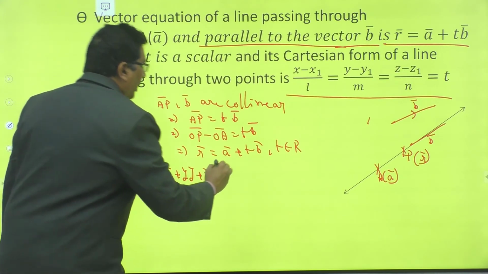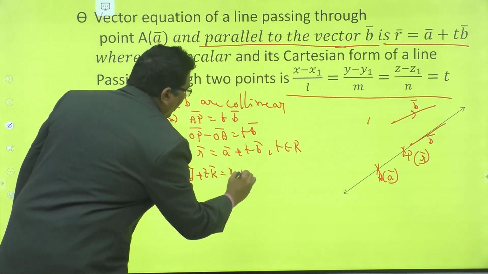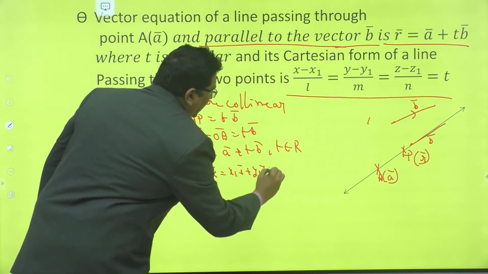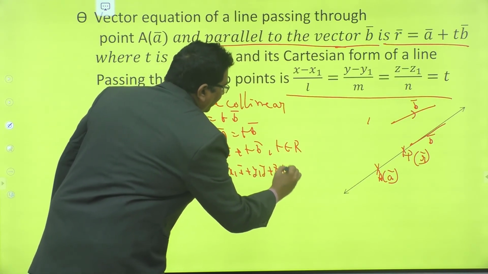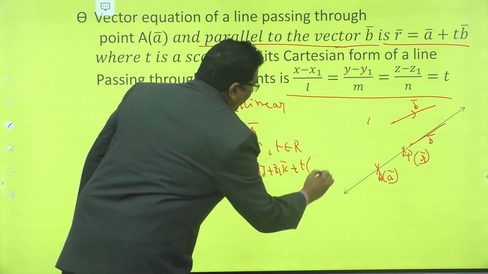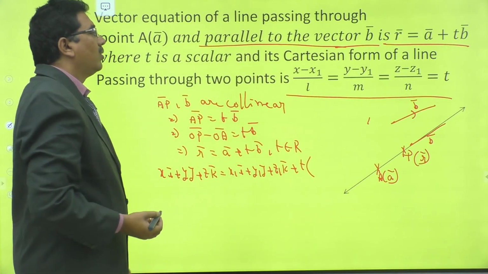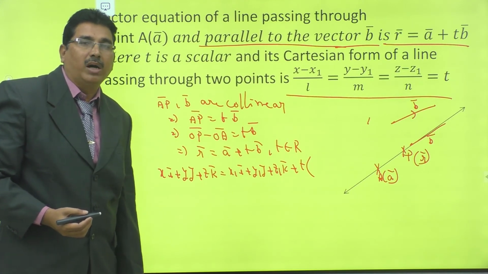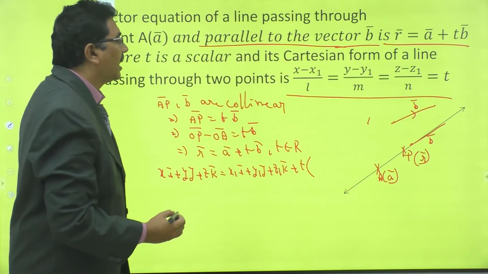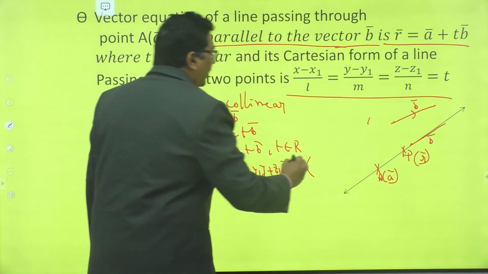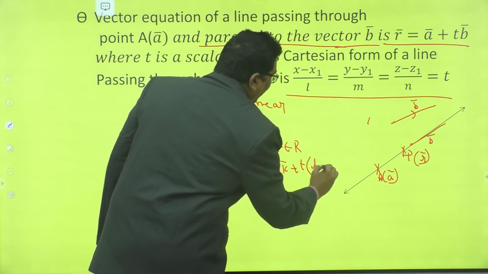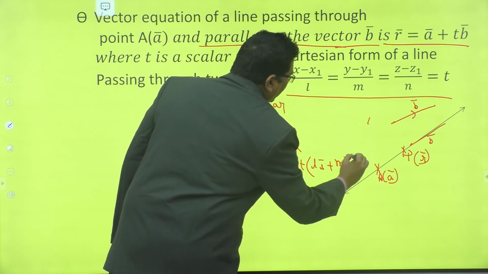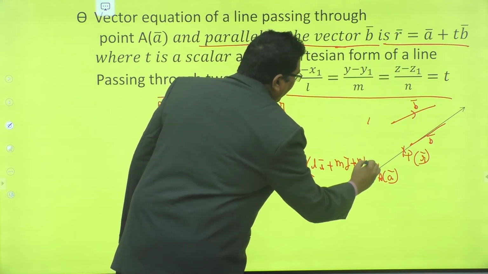Capital A is a point, x1 i bar plus y1 j bar plus z1 k bar, plus t into B bar, which is a vector whose scalar components are L, M, N: L i bar plus M j bar plus N k bar.